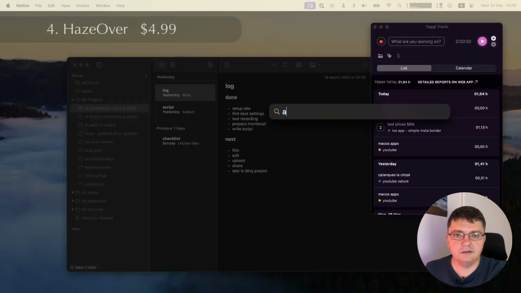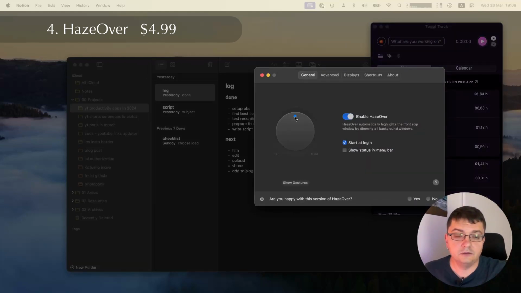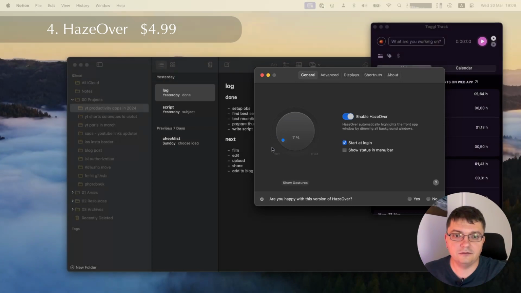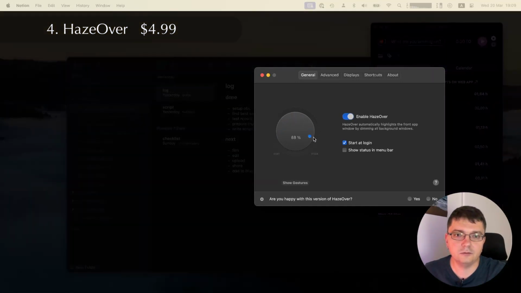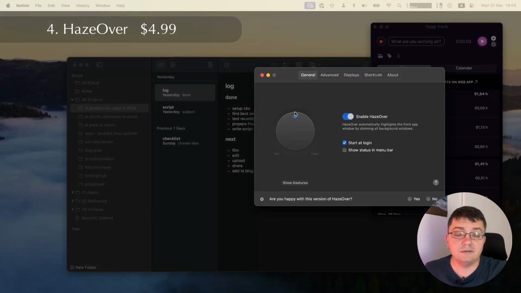Now a simple utility to focus on the current window. It shadows the windows in the background. Without it, it looks like this, and you can control how much you want to shadow. Sometimes a better way to focus is just to use full screen.